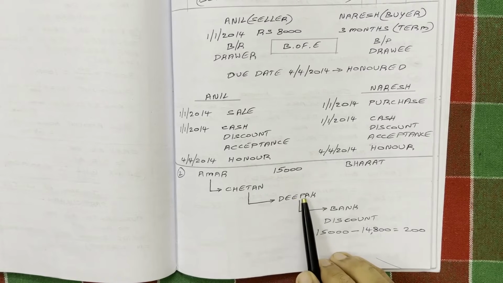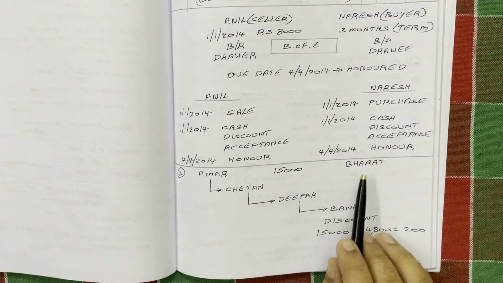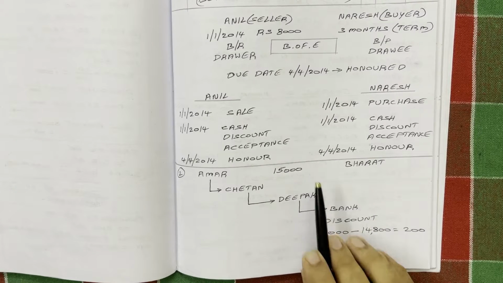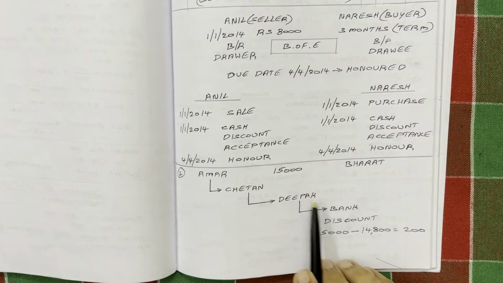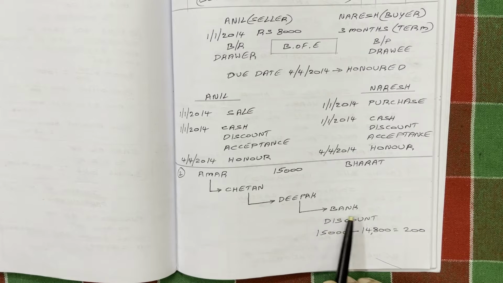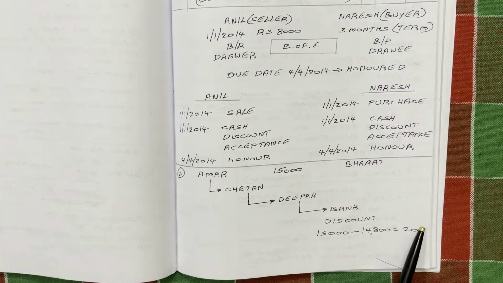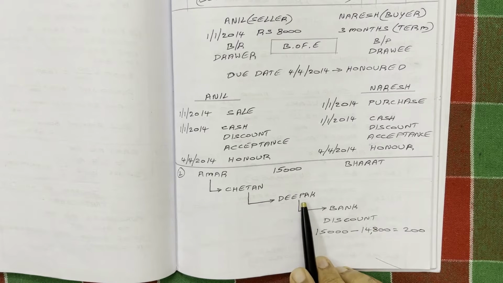Now Deepak needs the bill amount before the due date of the bill, so he sold this bill to his bank. That is known as discounting the bill. He went to the bank, sold this bill to the bank, and how much money did the bank pay? In the question it is given that the bill is discounted for 14,800. This means the bankers have deducted 200 rupees in the form of discount, and the remaining amount 14,800 is deposited in Deepak's account.